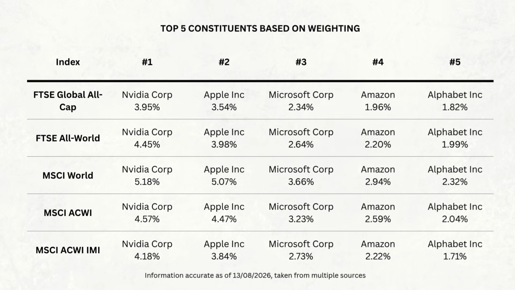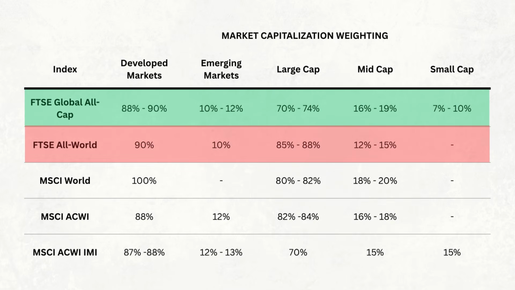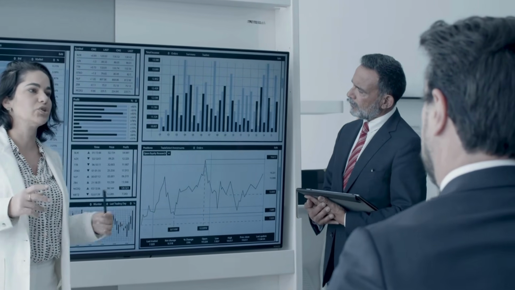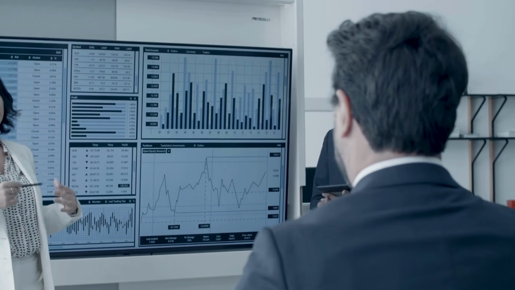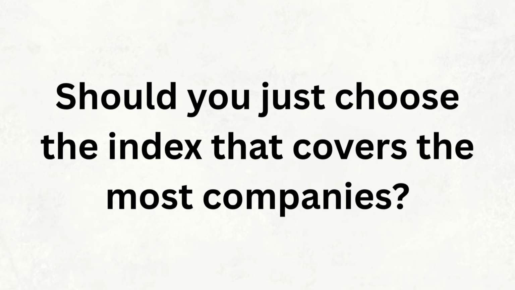And this leads to an important point. Broader doesn't necessarily mean dramatically different. An index that includes small cap companies is certainly broader than one that doesn't. And an index that includes emerging markets gives you exposure to more of the world's investable markets than one that excludes them. But the difference in the overall portfolio may be much smaller than the difference in the names of the indexes initially suggests.